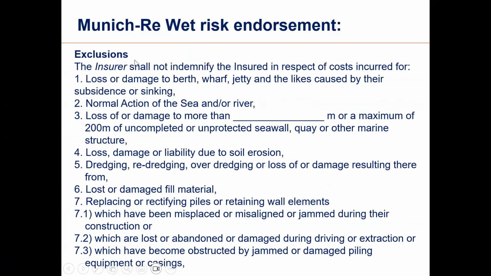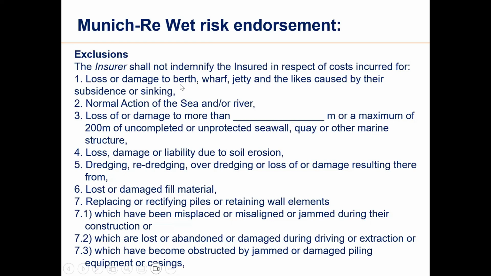Now, this warranty has a lot of exclusions. The warranty says that these things are not payable if you attach the wet risk warranty. This is to be attached to all this kind of wet risk construction, especially berths, wharves, jetties.